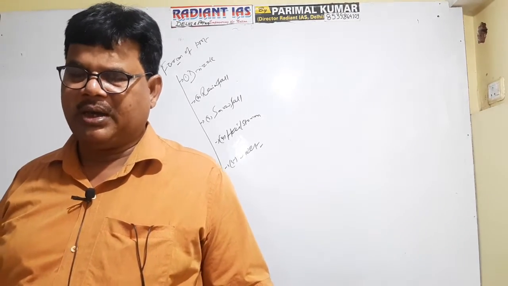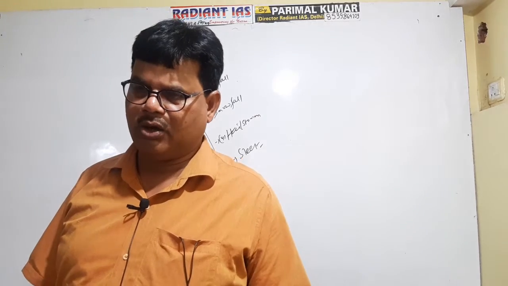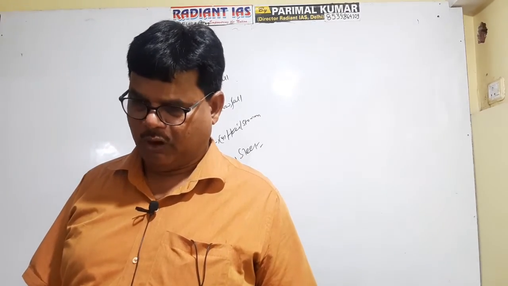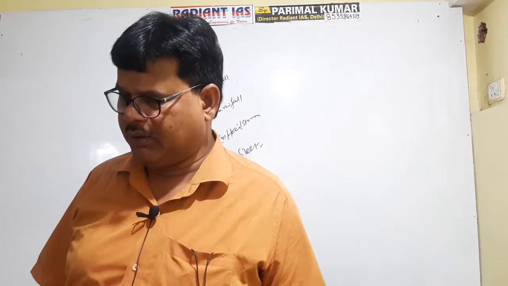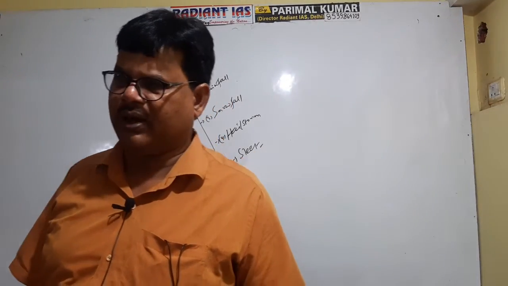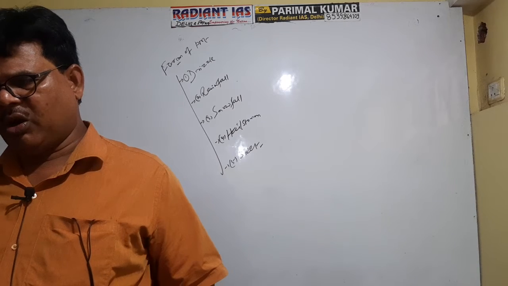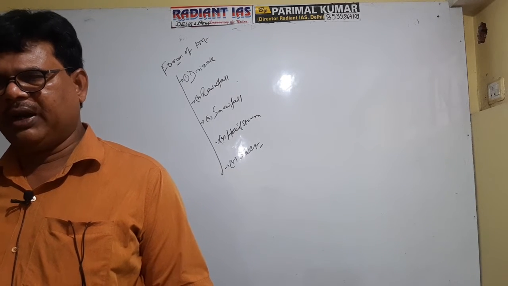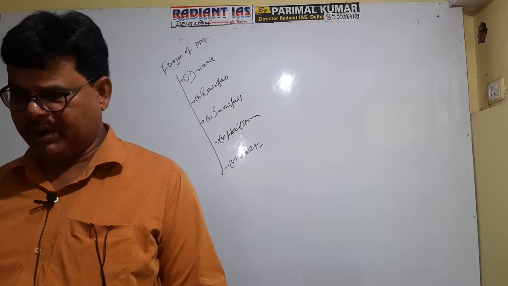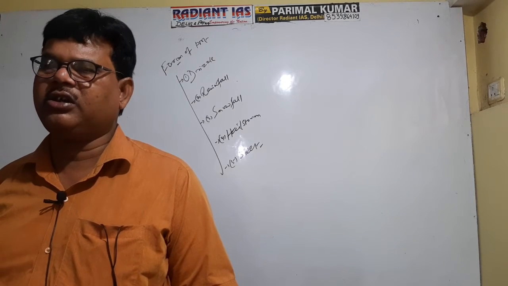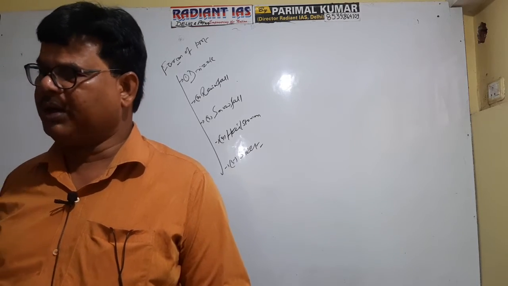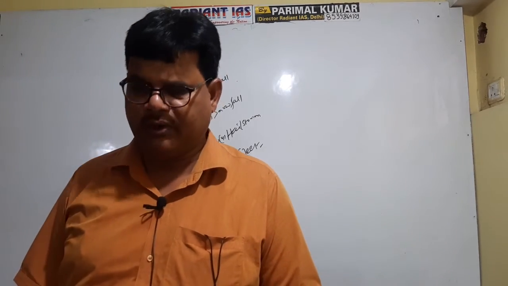But if the size of the water droplet is large, then it is referred to as rainfall. It means in drizzle as well as rainfall, precipitation occurs in liquid form. Actually, the two differ depending on the size of the water droplet. If the size is fine, it is referred to as drizzle. If the size of the water droplet is large, it is referred to as rainfall.